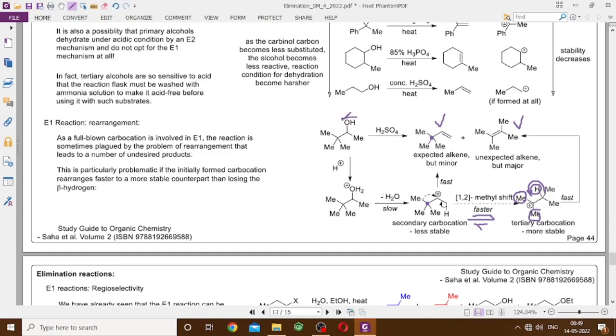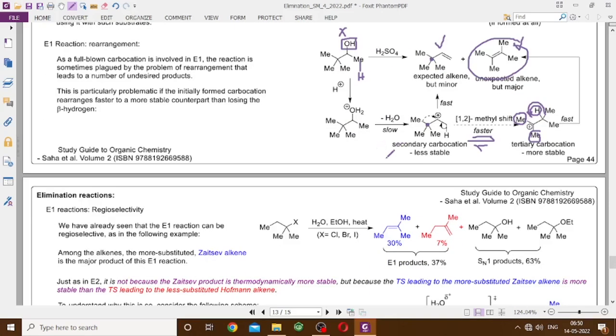Then you cannot possibly take this OH here. You have to take something different, some other leaving group, so that an E2 elimination can take place. If you do an E2 elimination, then this product cannot form, obviously. সেখানে rearrangement এর কোনো chance নেই. You can have clean elimination between these two carbons, and you will get your tertiary butyl ethylene as the product. But if you think যে এই সেকেন্ডারি অ্যালকোহলটা থেকে আমরা টার্সিয়ারি বিউটাইল ইথিলিন বানিয়ে ফেলবো, তাহলে সেটা কিন্তু হবে না, এলিমিনেশন রিঅ্যাকশনের মাধ্যমে অন্তত হবে না.